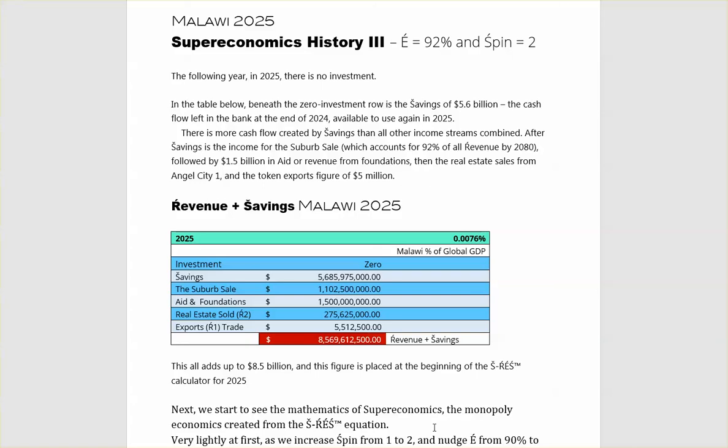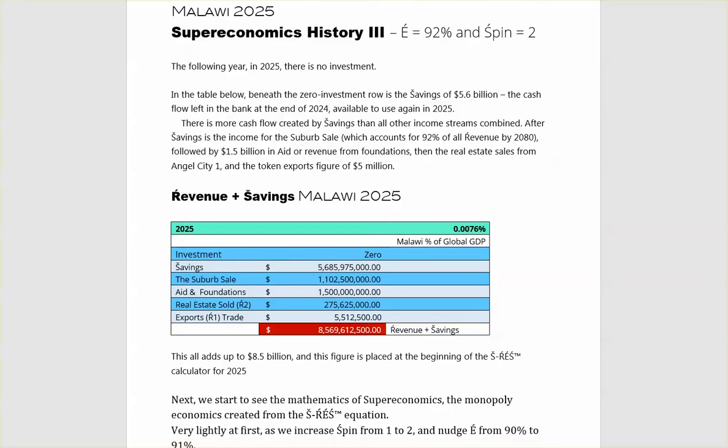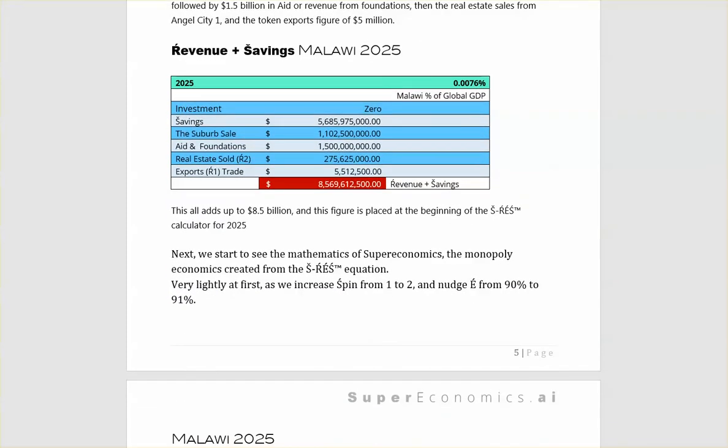There is more cash flow created by savings than all other income streams combined. After savings is the income stream for the suburb sale, which accounts for 92% of all revenue by 2080, followed by 1.5 billion in aid or revenue from foundations, then the real estate sales from Angel City 1 and the token export figures of 5 million. This adds up to 8.5 billion, and the figure is placed at the beginning of the calculator for 2025.